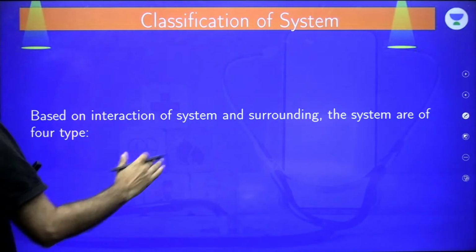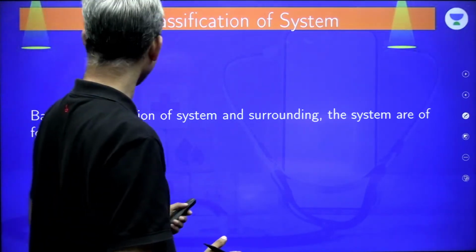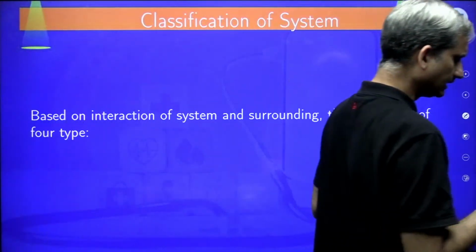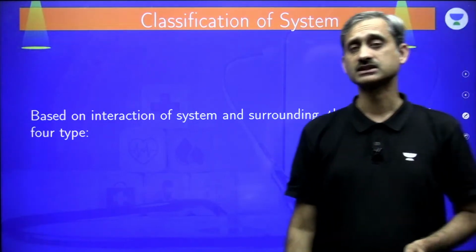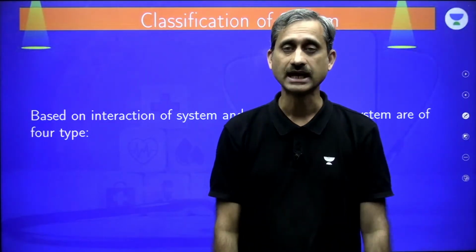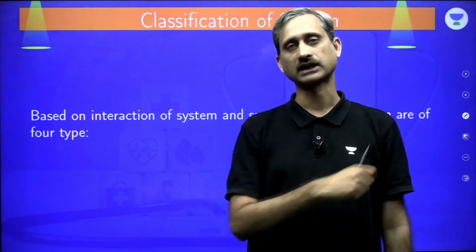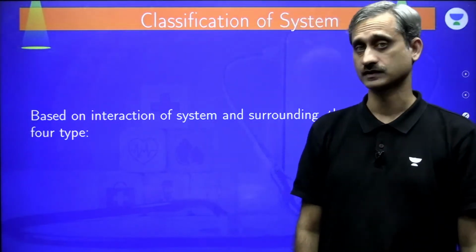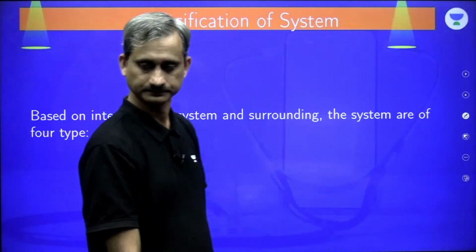Now, based on the interaction of the system and surrounding, systems are of four types. Generally, the books say only 3 types of systems. Every book, in fact, says 3 types of system. I prefer to call 4 types of system because we have 4 types of processes. Clear?